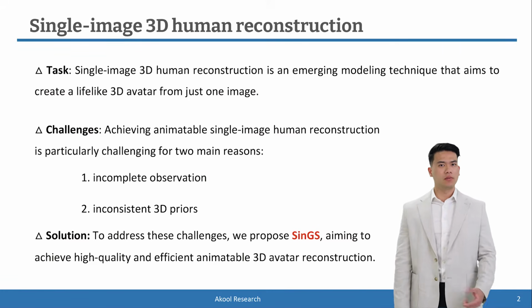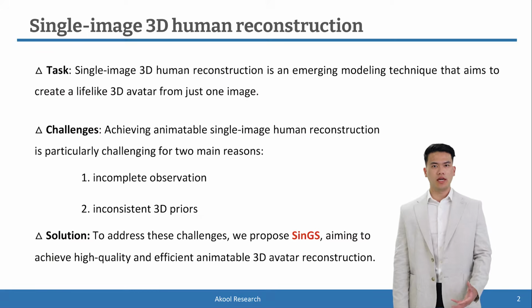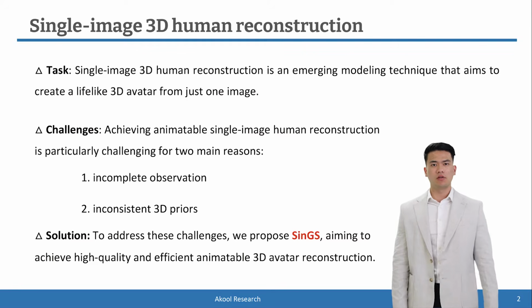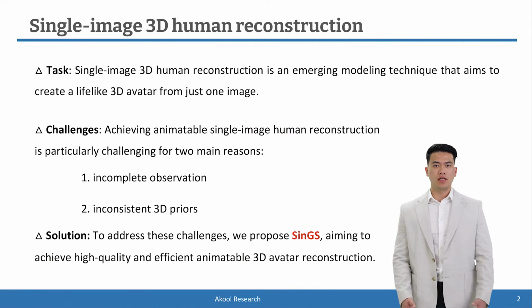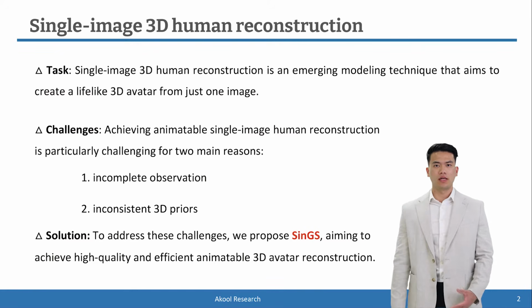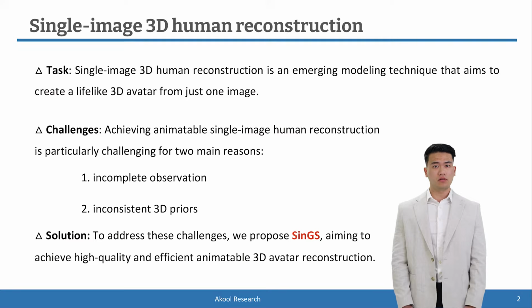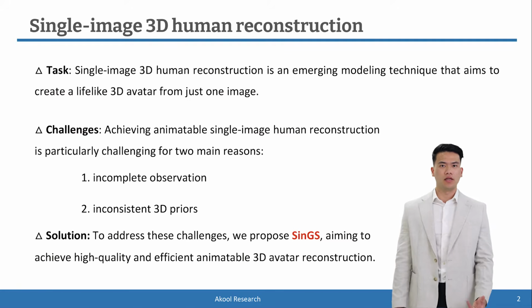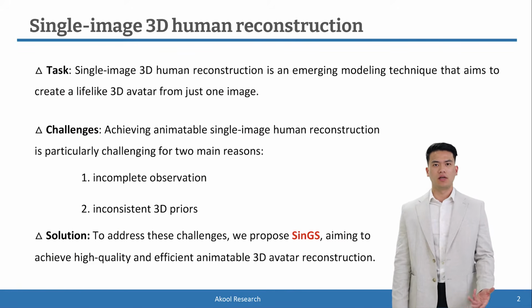Achieving animatable single-image human reconstruction is particularly challenging for two main reasons. First, incomplete observation. A single image lacks comprehensive viewpoint information, offering an extremely limited partial observation that cannot address occlusion issues. Secondly, inconsistent 3D priors. Current mainstream methods use score distillation sampling to leverage diffusion models as supervisory modules for learning 3D priors. However, the high generative diversity of these models often leads to viewpoint inconsistencies, resulting in implausible imagery.